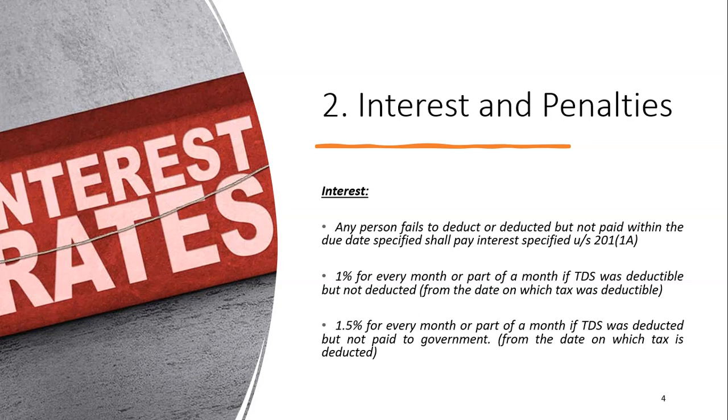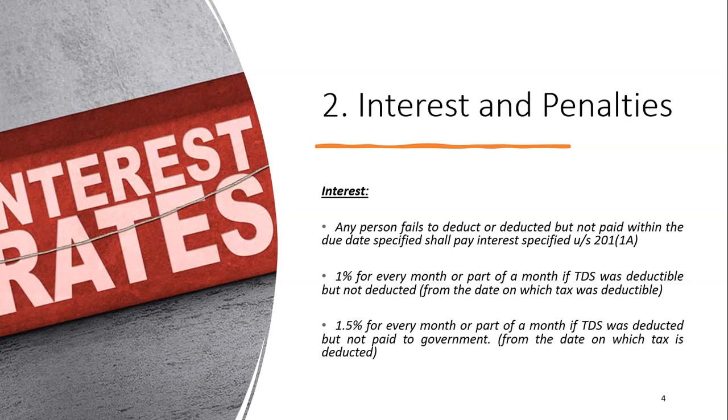Here the key point you should understand is the interest is not based on the number of days. The interest is based on months. That means even if you delay the TDS payment for 1 day, you have to pay interest for 1 month, and for 2 months if it goes further. So let us take an example and understand how the interest will be calculated.